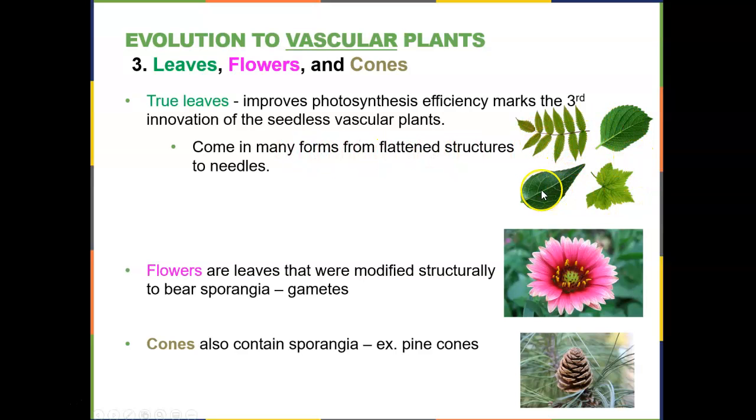So many different shapes, as well as they can even be the needles that we find on gymnosperms or pine trees. Flowers are specialized leaves which were modified to be reproductive structures. So we're going to find the gametes of the plants in the flowers, the eggs and the sperm. And cones are also reproductive structures which contain the gametes.